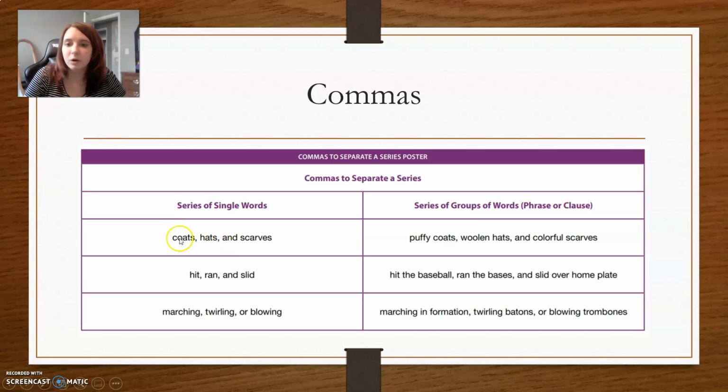It could be single words, so coats, hats, and scarves. In this one, these are a series of word groups, so puffy coats, woolen hats, colorful scarves. So it could be in various different ways. Remember that if you're listing things, consider whether you're listing something that's one item, or something that has a couple of words in it.